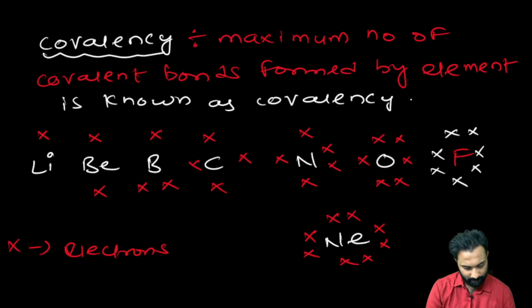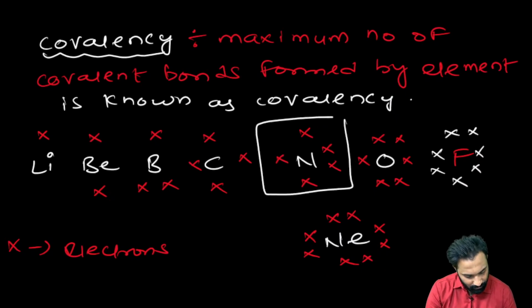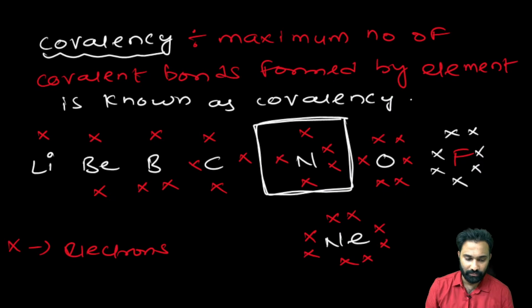Okay. Now these are the covalencies, but the confusion we will get only with the nitrogen. Nitrogen, to complete its octet, requires only 3 electrons, so its covalency should be 3. Right?